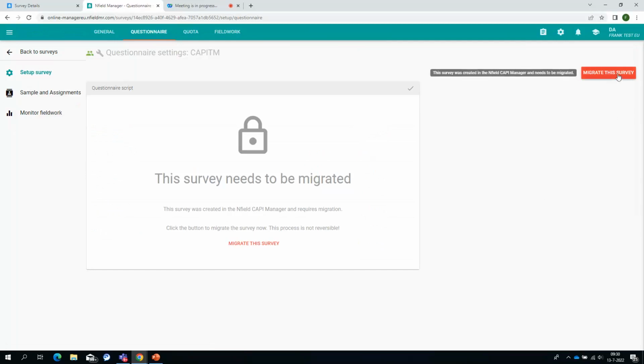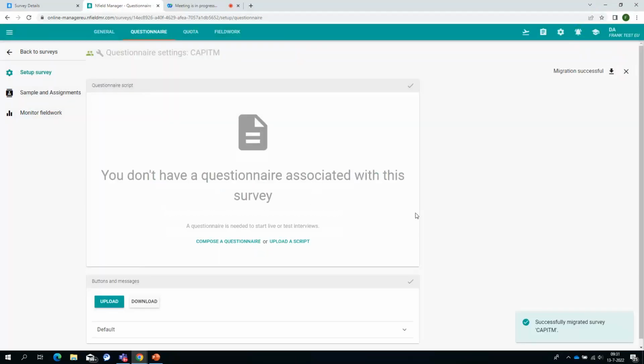It's simply done by clicking this button. Click OK, and that's it. Migration successful. And this survey has now been migrated. It can no longer be managed through the CAPI Manager. From now on, you can manage this survey in this manager. And as a reminder, this needs to be done for all surveys that you want to keep, because from the 1st October onwards, we will delete every survey for which this has not happened.